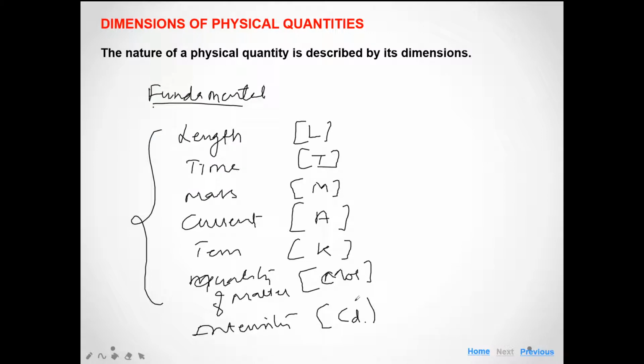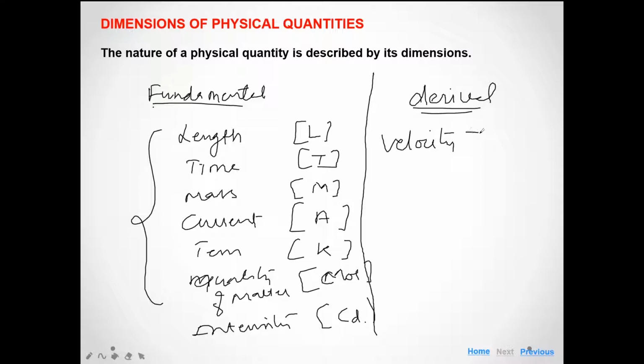K, MOL and CD. All other quantities are derived quantities, and derived quantities are represented in terms of the fundamental quantities. For example, if you want to derive the dimensional formula of velocity, what is the dependency of velocity? Velocity is equal to displacement upon time.